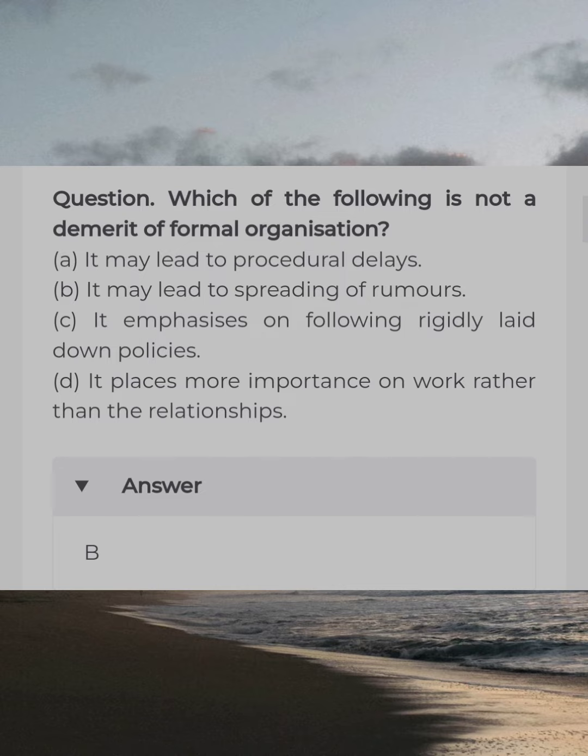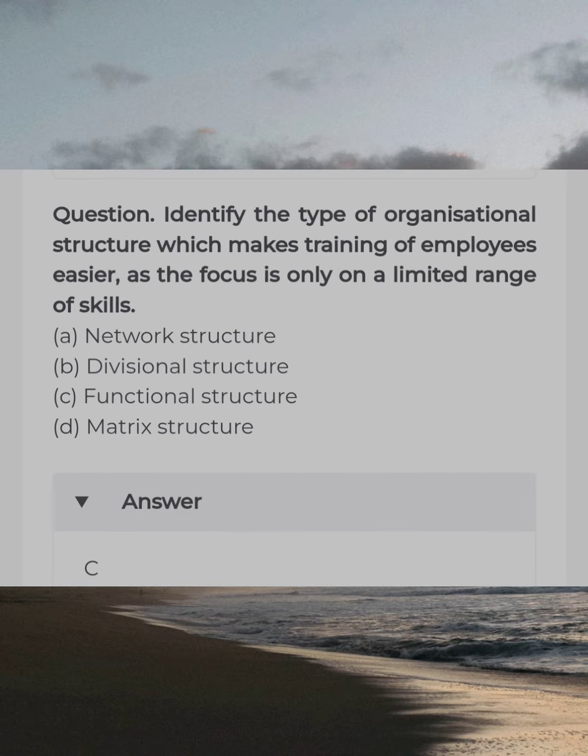Which of the following is not a demerit of formal organization? Answer B. It may lead to spreading of rumor. Identify the type of organization structure which makes training of employees easier as the focus is only on a limited range of skills. Answer C. Functional structure.